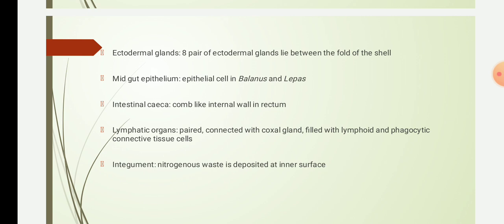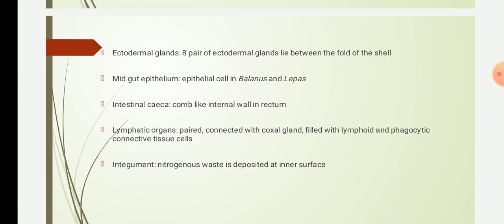In scorpions, at the abdominal region, a pair of lymphatic organs is present, connected with the coxal gland. The cavities of these organs are filled with lymphoid and phagocytic connective tissue cells. Lymphatic organs are supposed to be excretory in function, but it is still not confirmed.